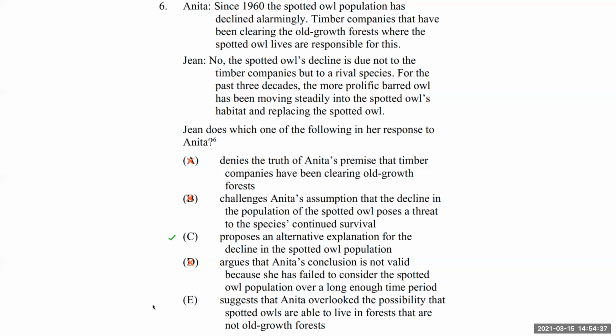E, suggests that Anita has overlooked the possibility that spotted owls are able to live in forests that are not old growth forests. We really don't care where they're living. That's just not what's going to be helpful here. Jean is only talking about the barred owl replacing the spotted owl in its habitat. That's it. So C is going to be the best answer here for this question.